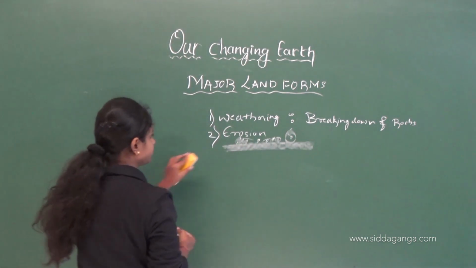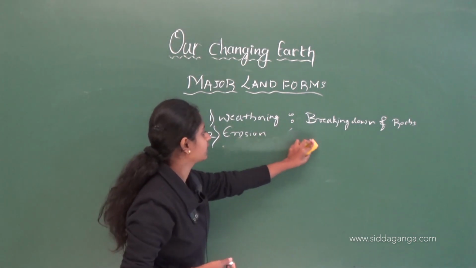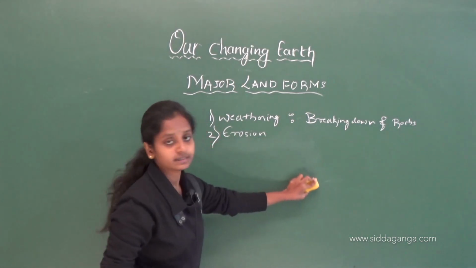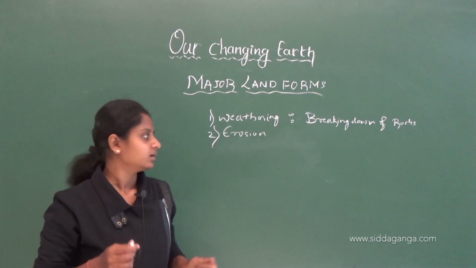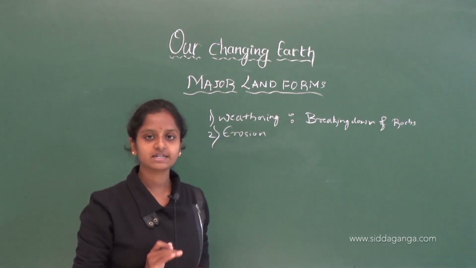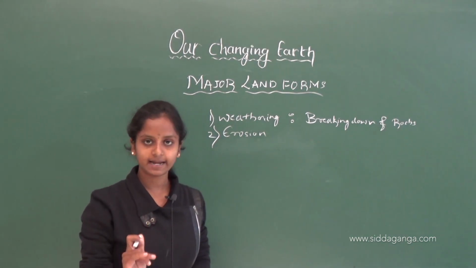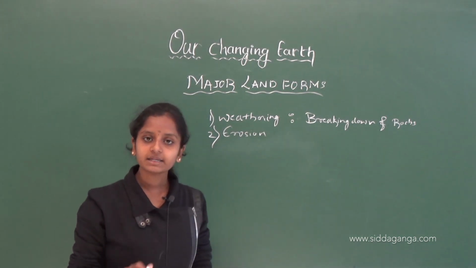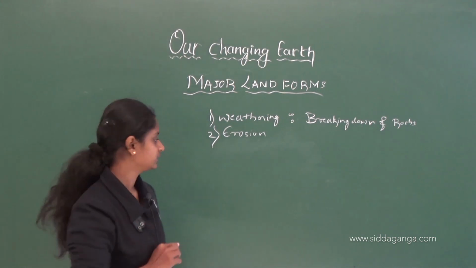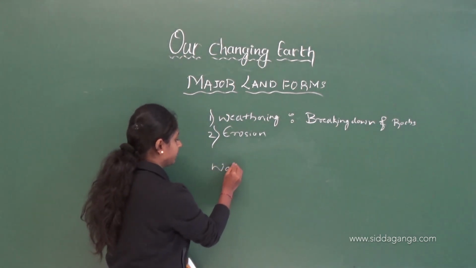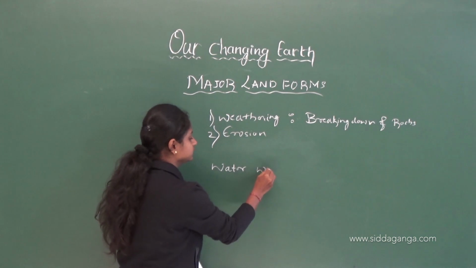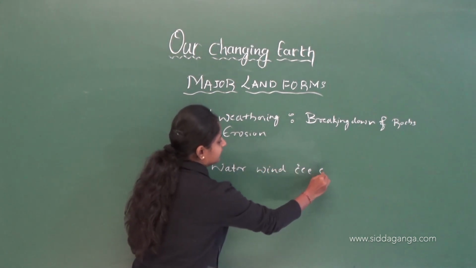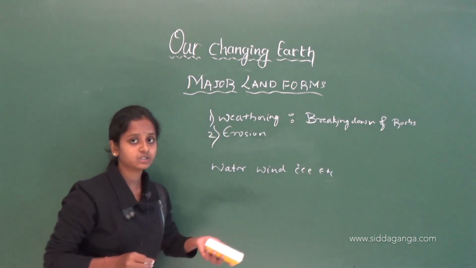Okay. The next one is erosion. What do you mean by erosion? Erosion means the removal of the topmost layer of the soil, sand, silt or rocks, minerals, everything by agents like water, wind and ice, etc. Okay, understood?